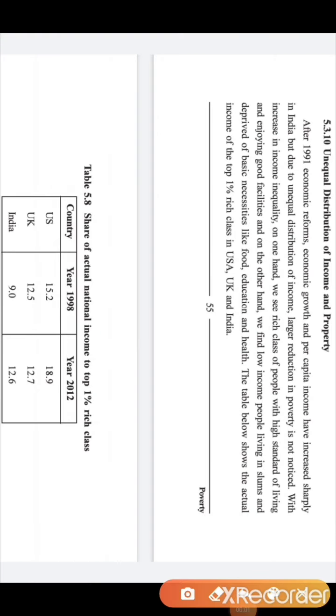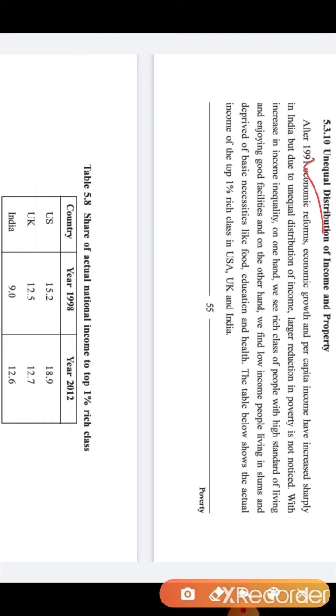So the next indicator is unequal distribution of income and property. After the 1991 economic reforms, economic growth and per capita income have increased sharply in India. So after the year 1991 economic reforms took place, we have studied this in 11th standard in economics. Economic reform is about liberalization, privatization and globalization.